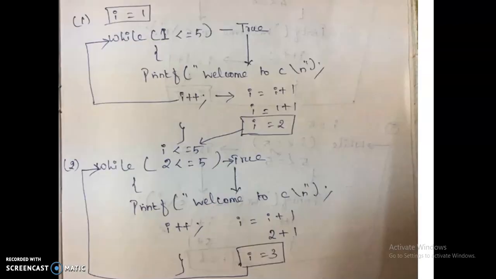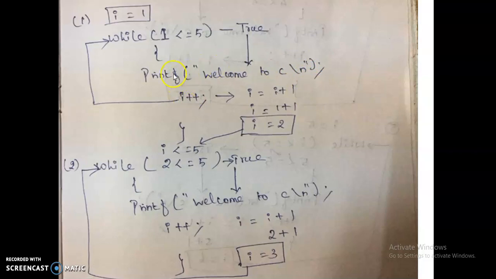Okay, so this is a detailed description of the concept of this while loop. First, the value of I is 1. 1 less than or equal to 5? Yes. The condition is true, so it entered into the body of the loop. It prints the statement printf welcome to C once. Then this is the new line operator, so the cursor goes to the next line.